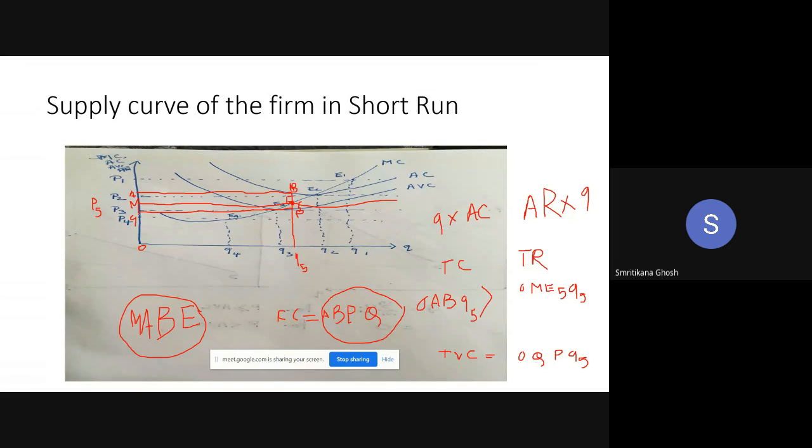Look, if the price is P3, this is just at the minimum of AVC. P3 corresponds to the minimum of the AVC. This is the margin actually.